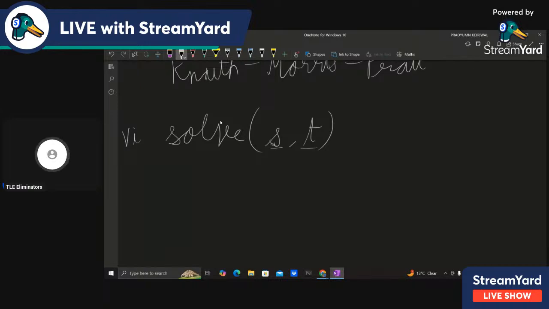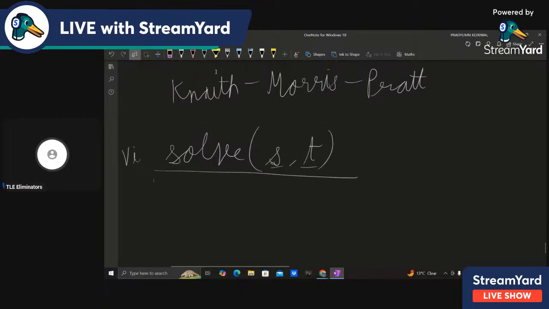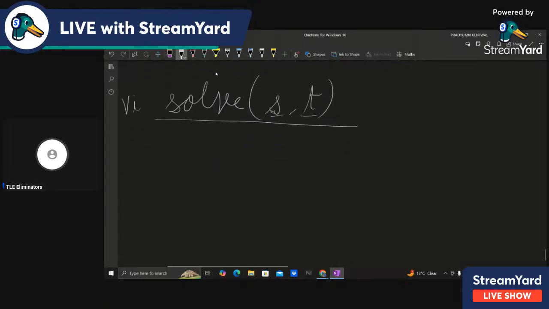I can't tell you right now how this function works, but this is a very standard algorithm, and you can find it at many places. So I'll use it as a black box, and then I'll explain how to solve this problem using this function.